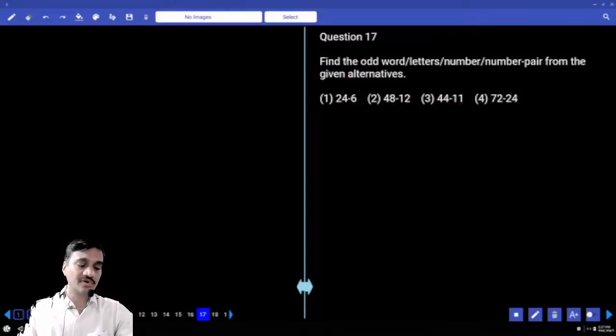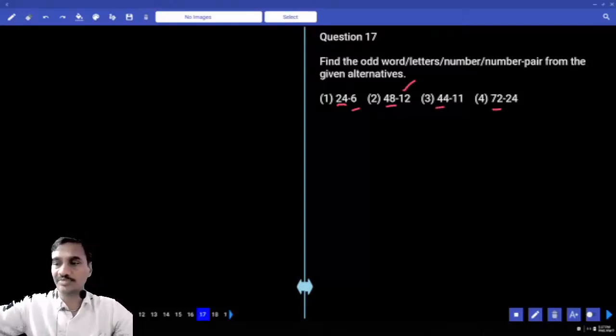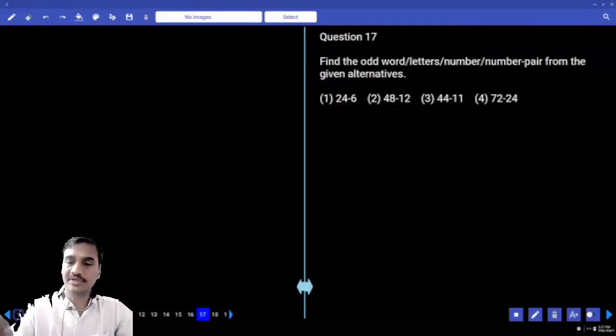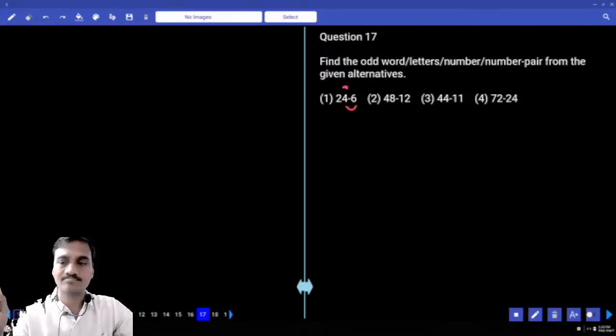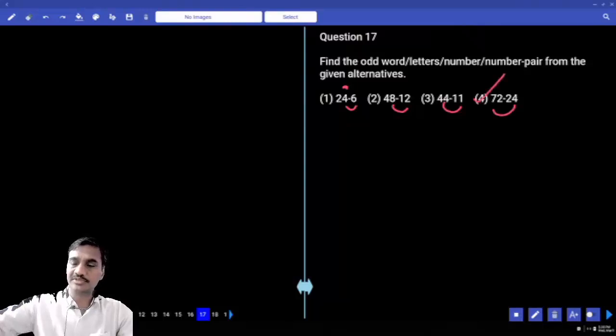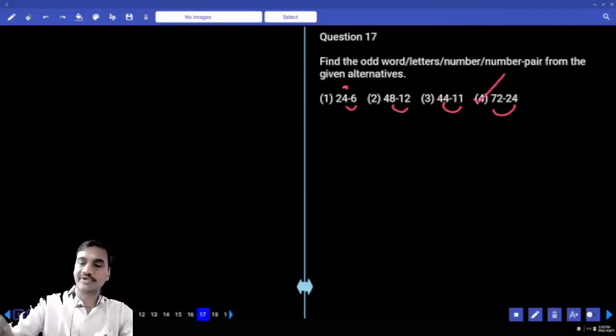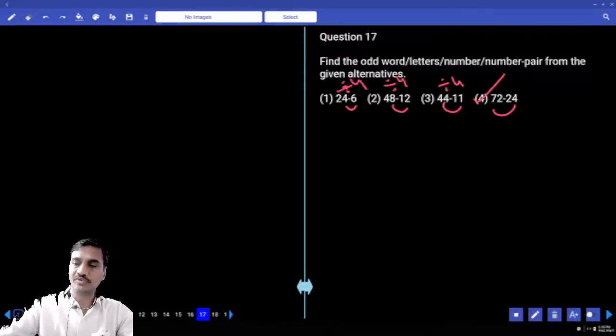Then what is the pattern we have followed here? 2 plus 4 is 6. 4 plus 8 is how much? 12. 4 plus 4 is how much? 8. 7 plus 2 should be 9. Does it work like that? 4 is multiplied with the first number: 6 4s are 24, 12 4s are 48, 11 4s are 44, and 24 into 4 must be 96. And the first number divided by 4 is the second number. Similarly 48 divided by 4, 44 divided by 4, and 72 divided by 4, hence choice 4 for question 17.